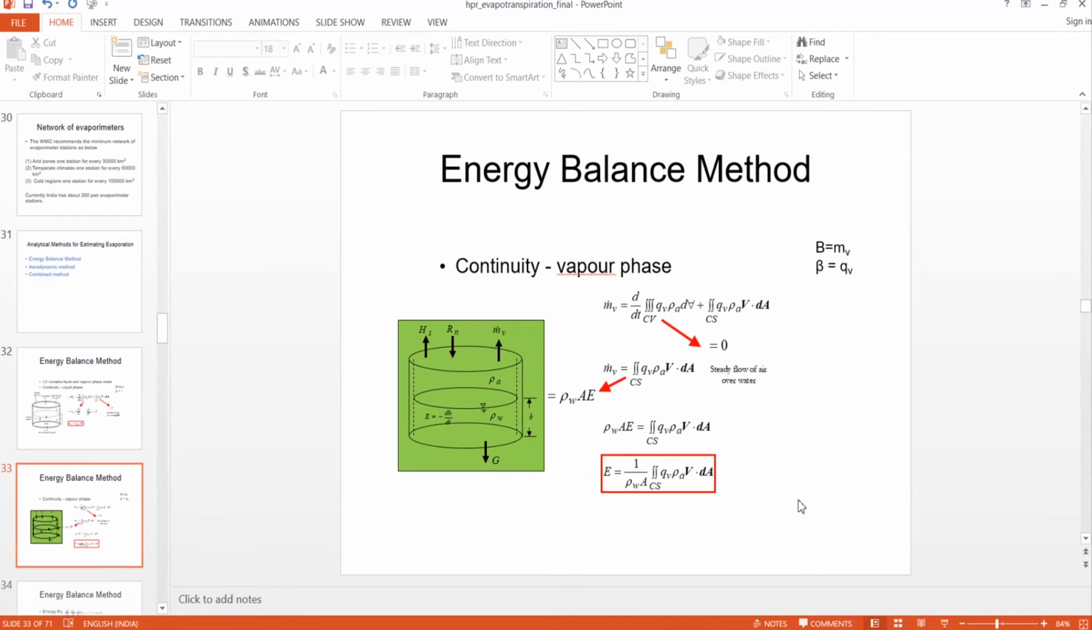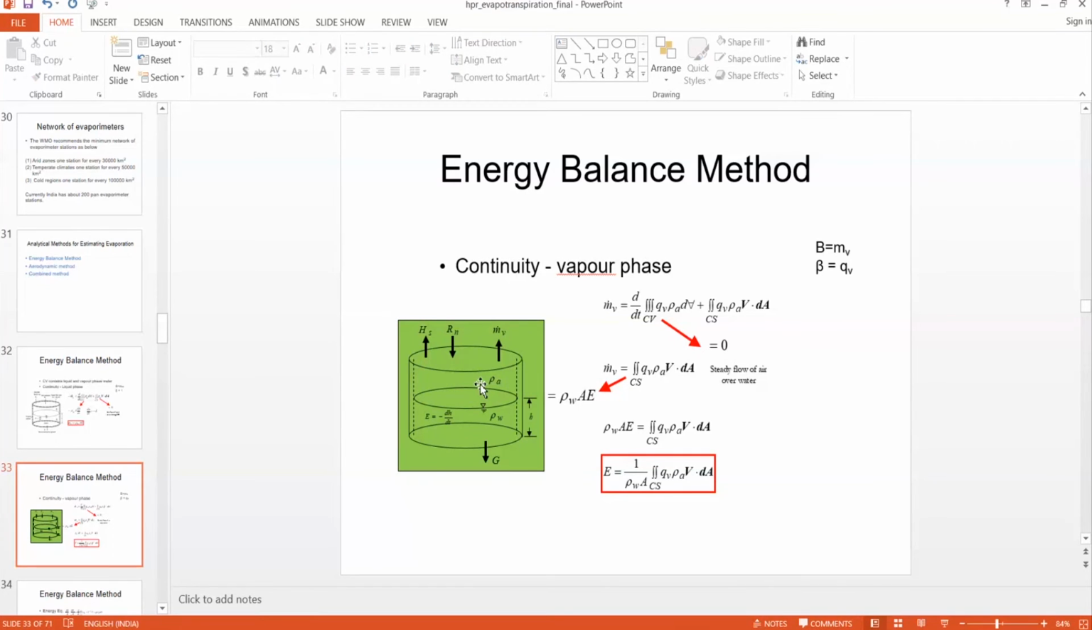Next we apply the continuity equation for the vapor phase. Here the extensive property is the mass of water vapor, and beta is nothing but the mass of water vapor divided by the mass of moist air. That is represented by qv. This is nothing but specific humidity.